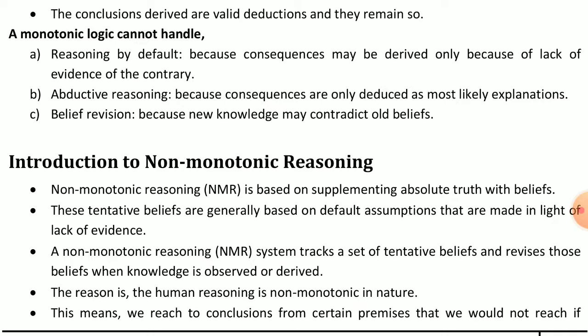Okay, I explained the monotonic reasoning definition in the previous video lecture. So the reverse procedure is present in non-monotonic reasoning, and non-monotonic reasoning is useful for representing defaults. When we use some defaults or some rules or facts, then we can use non-monotonic reasoning. The short form is NMR.